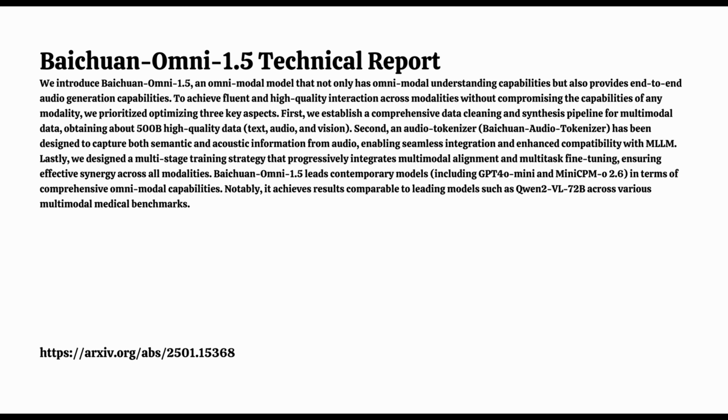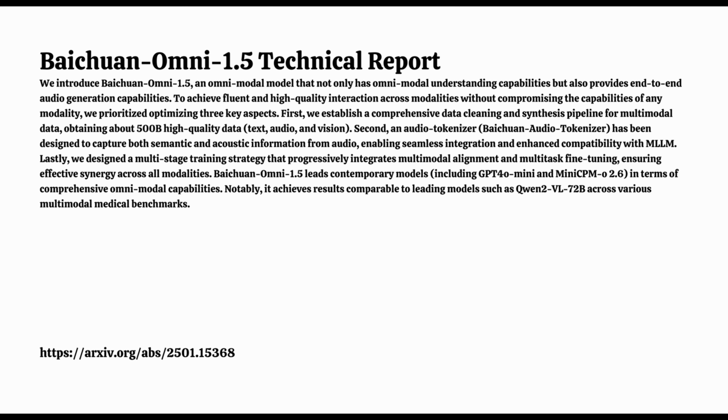The report indicates that Baichuan Omni 1.5 actually surpasses open source LLMs that specialize only in language on all of these benchmarks. That really shows that they successfully balanced the different modalities during training and ensured that the language processing remains strong. For image understanding, they use 10 different benchmarks to try and get a comprehensive view of its capabilities. And the results are pretty impressive. Baichuan Omni 1.5 performs comparably to or better than other open source models, and on certain tasks, it even surpasses proprietary models like GPT-4o.